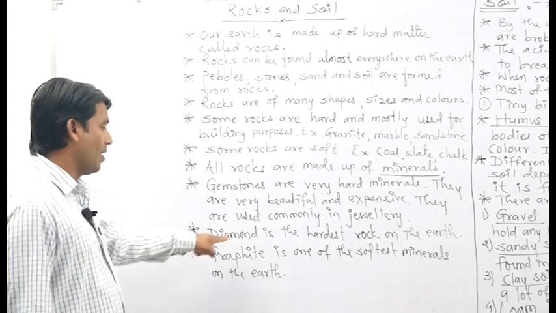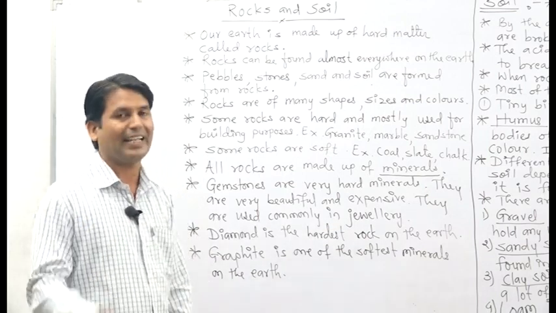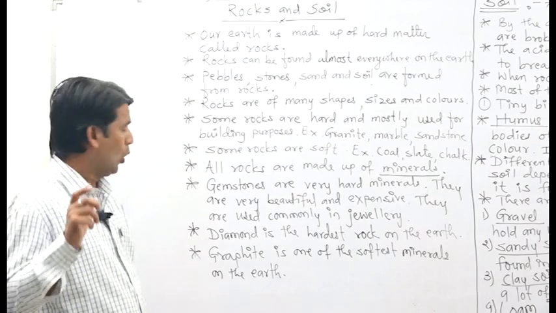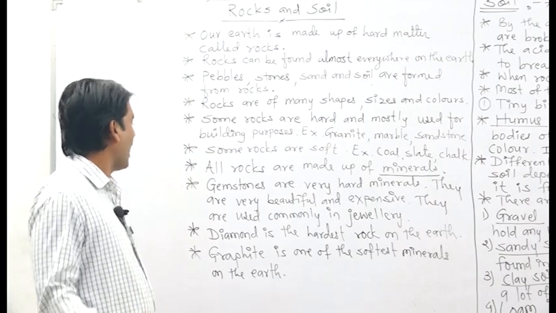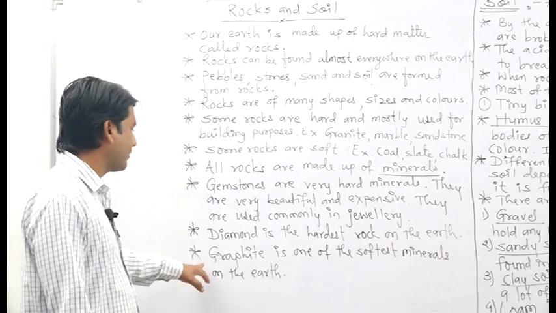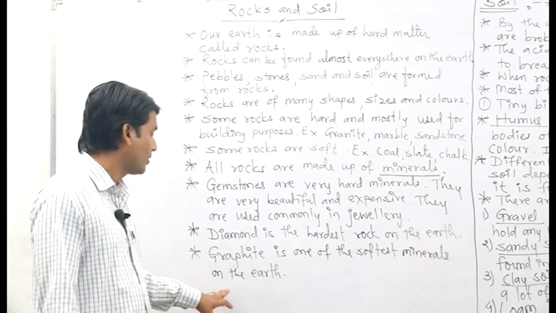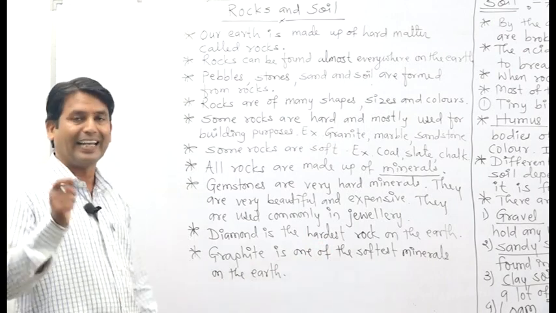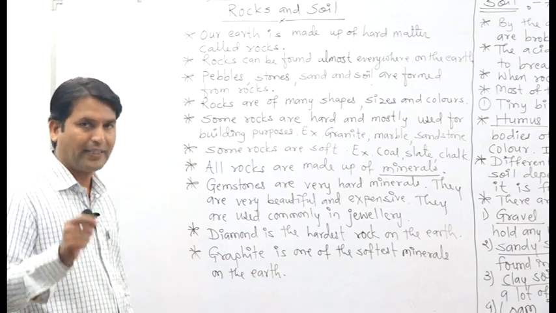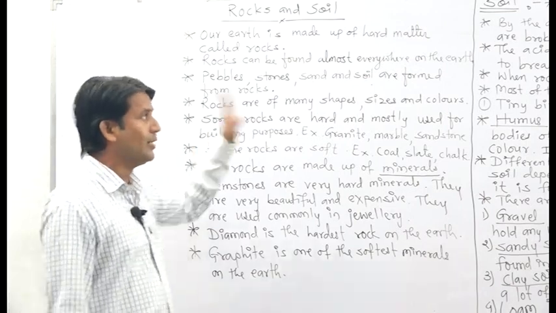Okay, diamond is the hardest rock on the earth. Diamond is glassy in color, it is also used in jewelry and it is also used to cut the glass. After that, graphite is one of the softest minerals on the earth and our pencil lead is made up of what? Graphite.